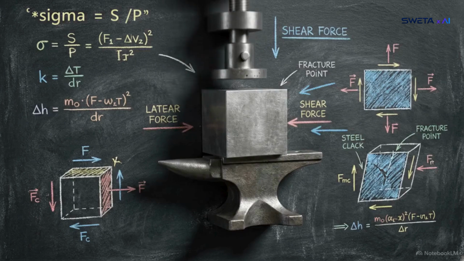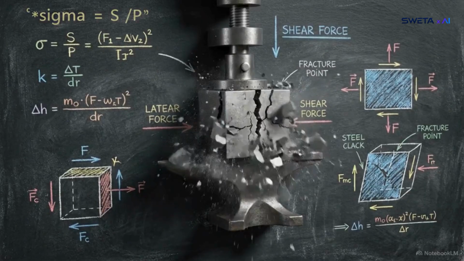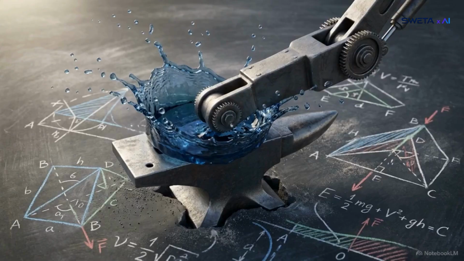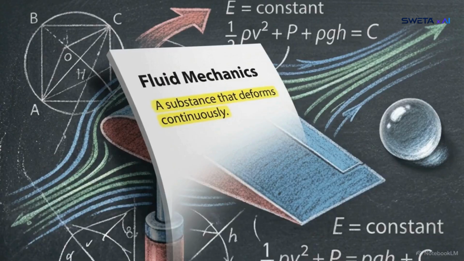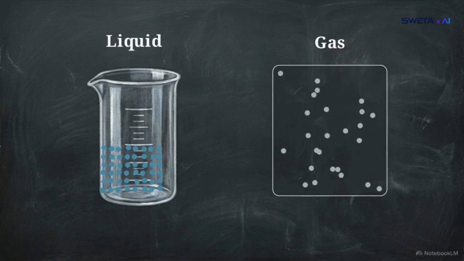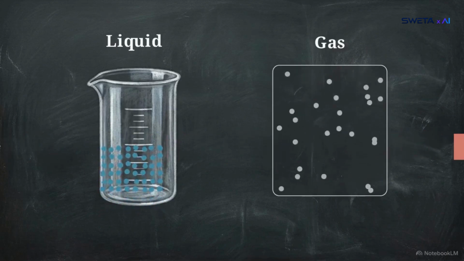When you apply a lateral force, or shear stress, to a rigid solid, it resists. It holds its shape until it finally cracks. But apply that exact same force to water, and it simply yields. That yielding is the strict physical definition of a fluid. A fluid is any substance, a liquid or a gas, that offers virtually zero resistance to shear stress.